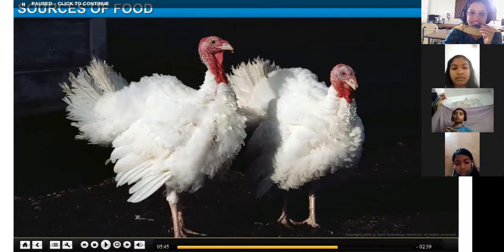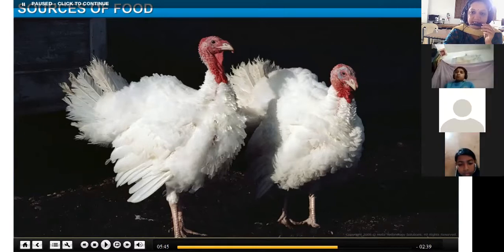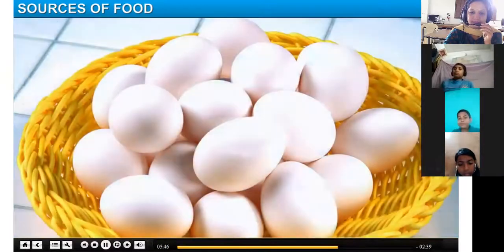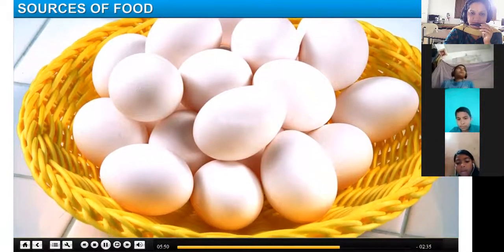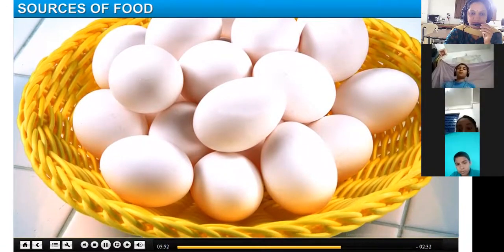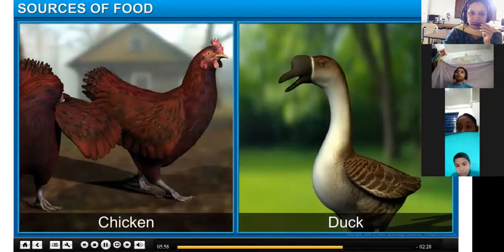You can see the picture here. This is the picture of a turkey. They are also reared and cared for in the farm, in the poultry, to get meat and eggs from them. Some birds' eggs are also consumed by humans as food, for example, eggs of chicken and duck.